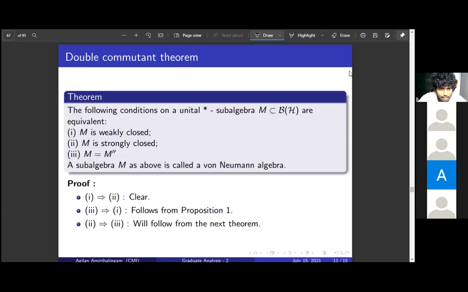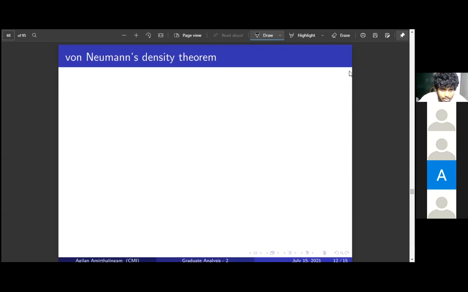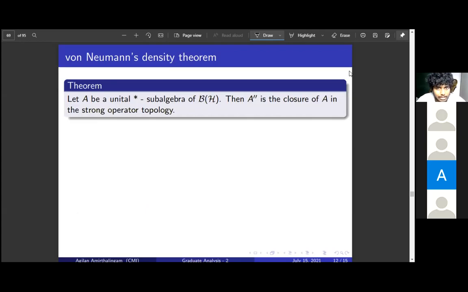So we have proved the double commutant theorem modulo whatever we are going to prove. That is, 2 implies 3, right? The next theorem is called von Neumann's density theorem.